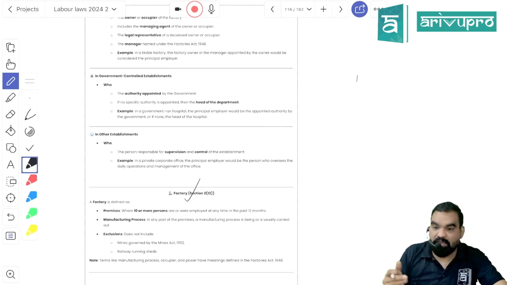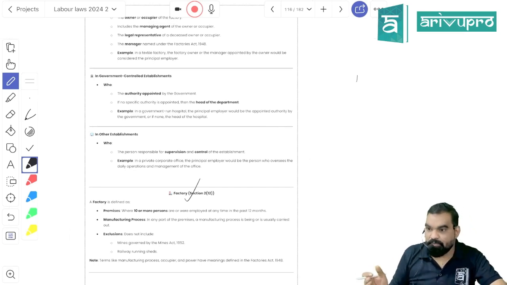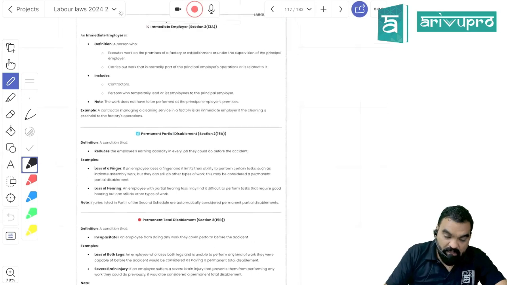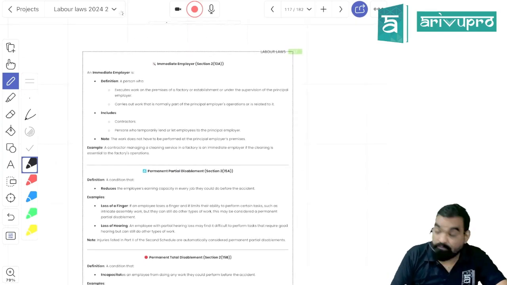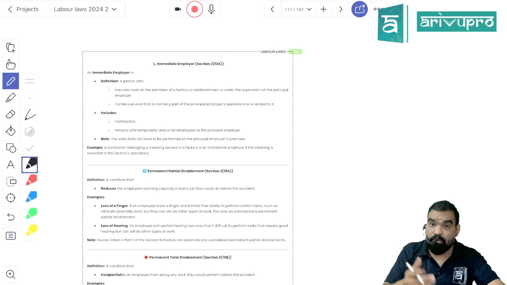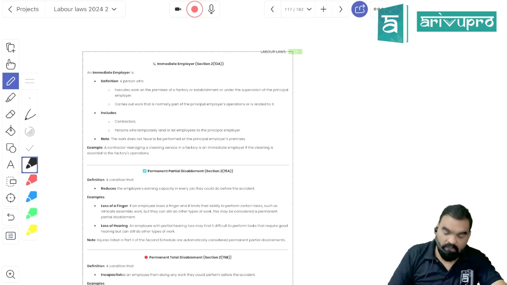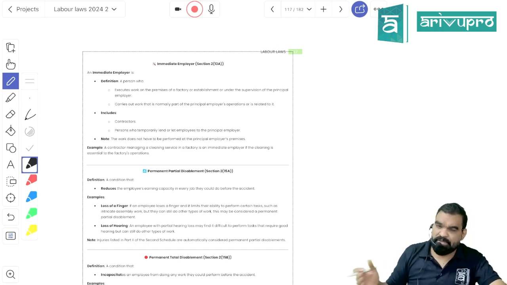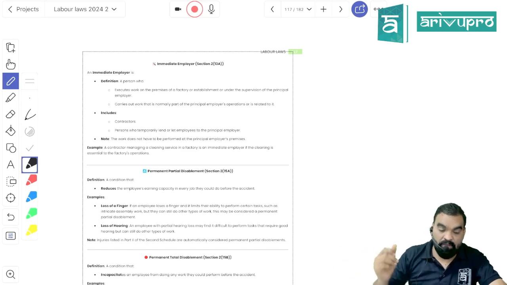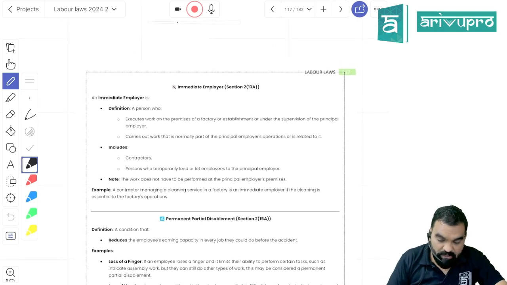Factory means any premises or part thereof where manufacturing processes are going on and a minimum of 10 persons are working therein, then they will be classified as a factory. Okay, there is a proper definition of factory over here. Premises or precinct thereof where the minimum number of employees working is 10 or more and they are into a manufacturing process, right?